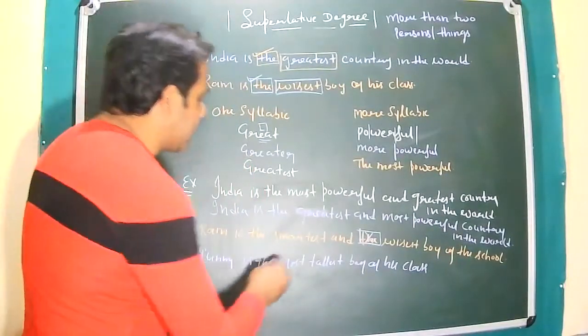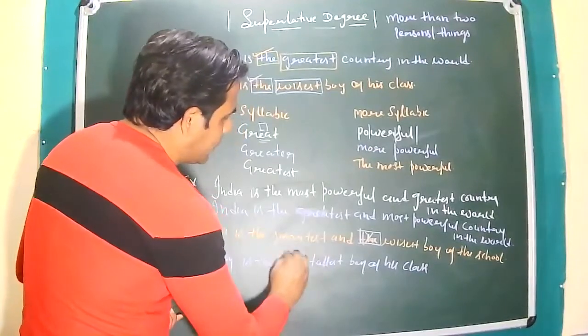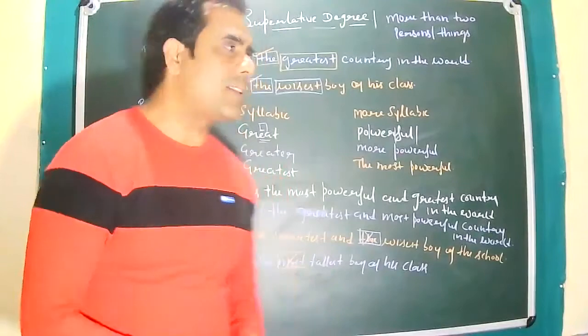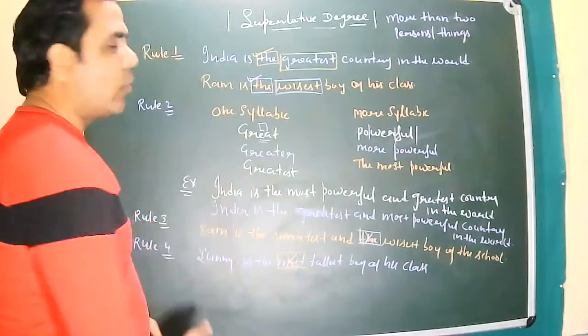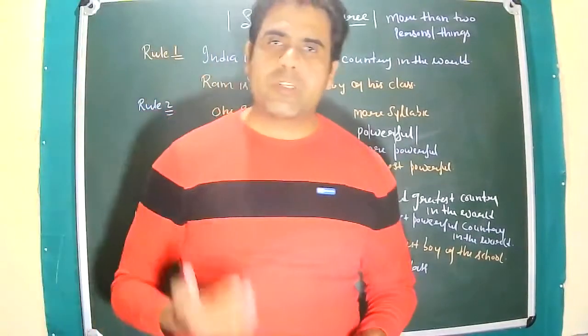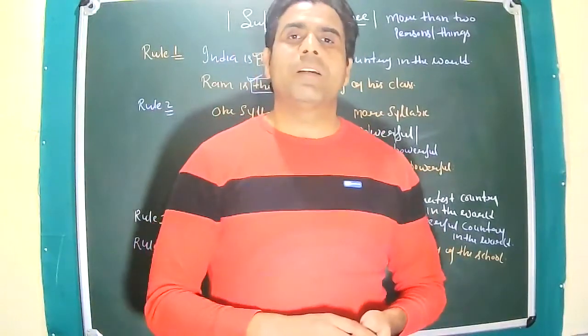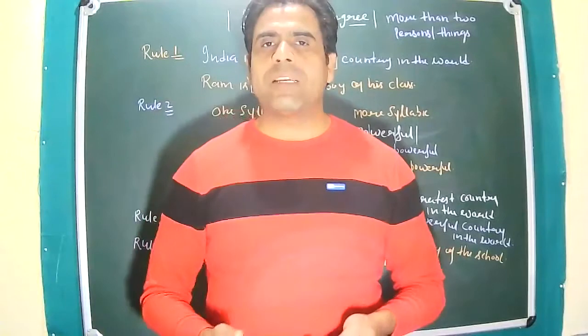So what should be the correct answer? Sunny is the tallest boy of his class. So these are the 4 rules which I tried to simplify today, and I truly believe you have understood this topic. So this is all about the superlative degree.